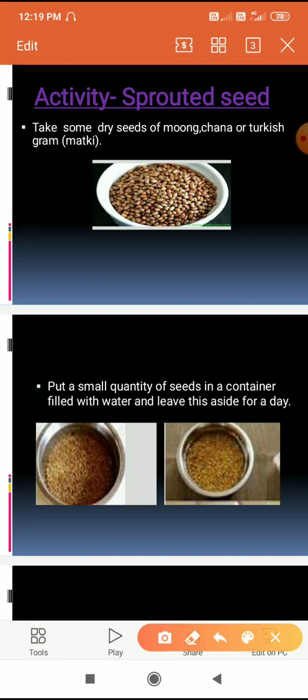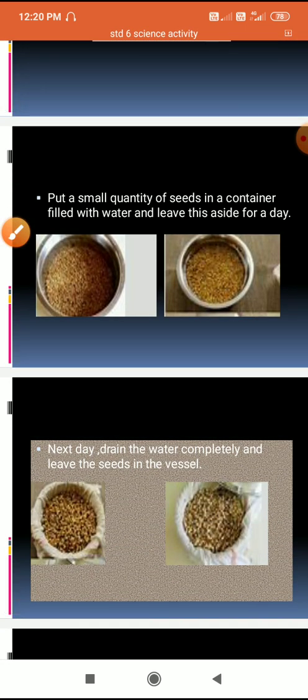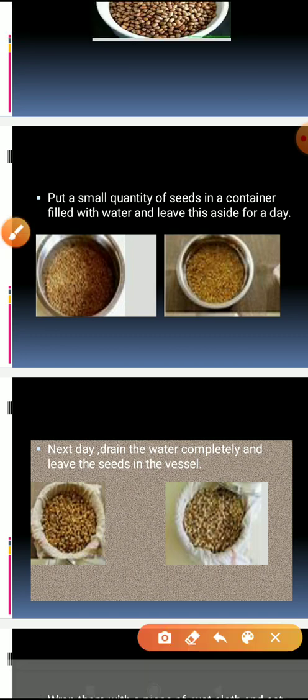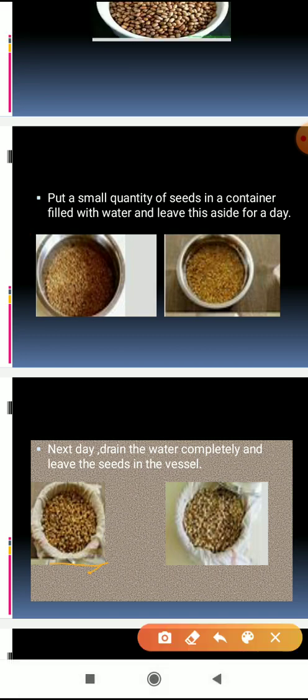So look here, in a container we put some quantity of matki, and the container is filled with water, and leave this aside for a day. Means we have to keep that for soaking the seeds overnight. Next day drain the water completely. Next day what we have to do? Drain the water completely and leave the seeds in a vessel.